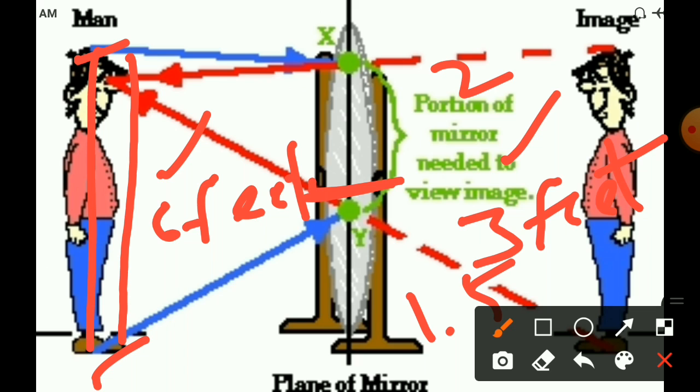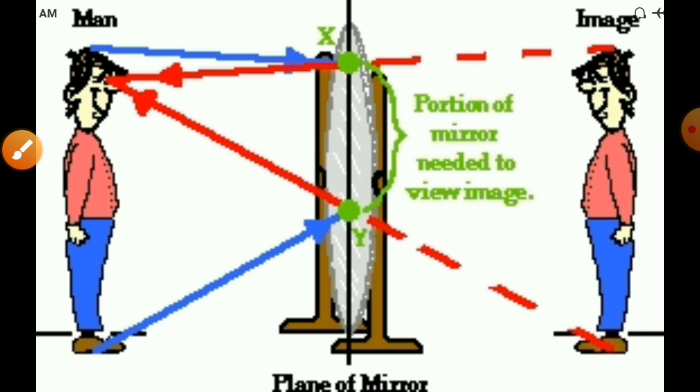The first property I told: the distance from mirror to object is equal to the distance from mirror to image. The second one, lateral inversion: left appears as a right and right appears as a left. The third one, half of the height of the mirror is required to see your whole image. Next one.